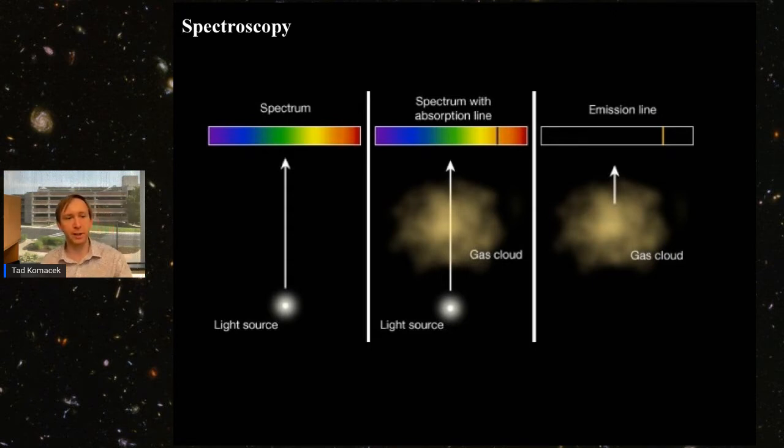For example, if we look at a continuous light source, we see a continuous spectrum. But if there's a gas cloud between us and the light source, that gas cloud absorbs some of the light, depending on what molecules and atoms are in the gas cloud, and then we see a different spectrum with an absorption line due to the gas cloud. Also, if we look at a gas cloud directly, we can see an emission line from the light being emitted from the specific transition of whatever molecular or atomic species is in the gas cloud. This is how we understand the properties of our universe, of stars, of gas clouds, of galaxies.